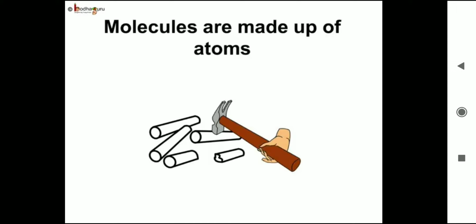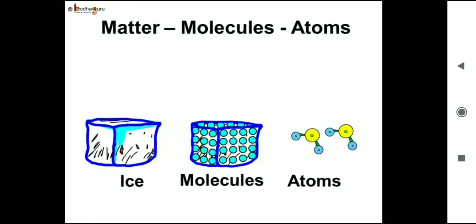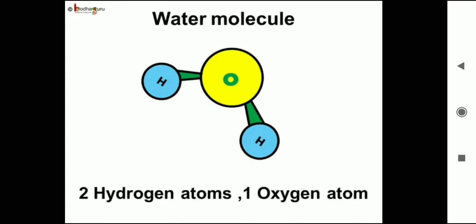When atoms combine together, they form molecules. And as we know, all the matter is made up of molecules. So now we know matter is made up by molecules and molecules are made up by atoms. There are some substances which are made up of molecules having the same kind of atoms, while some other substances whose molecules have different kind of atoms. It means if molecules break in the form of atoms, they will not be the same anymore.